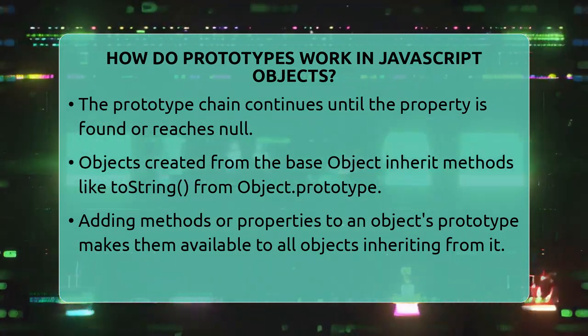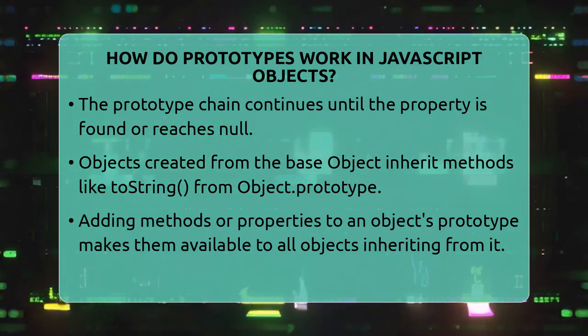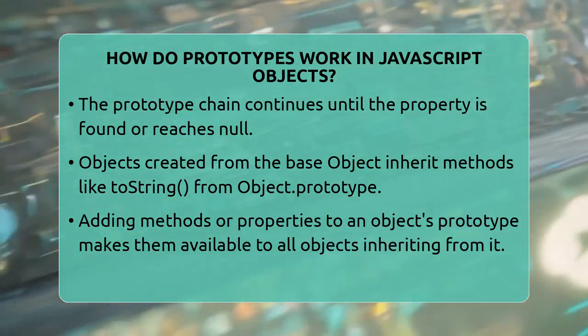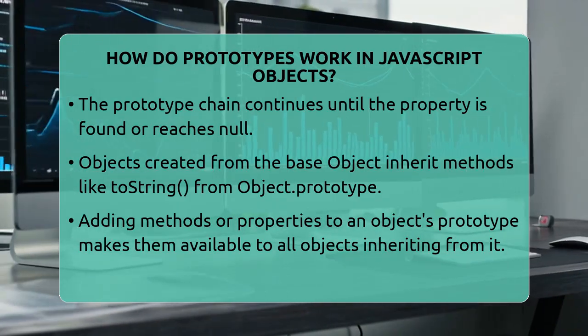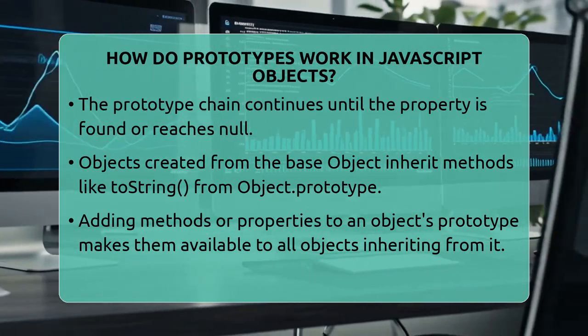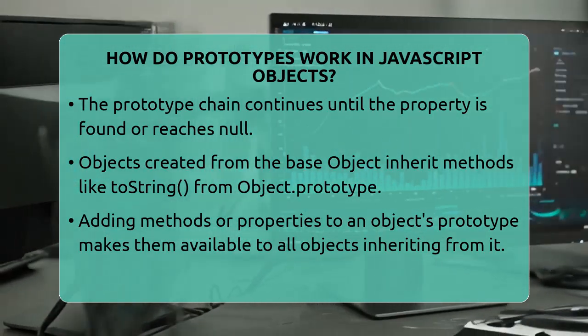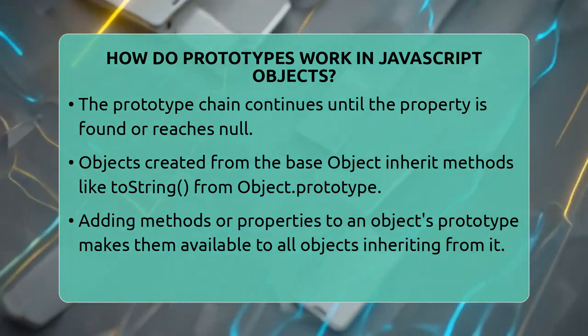For example, all objects created from the base object inherit from Object.prototype, which provides methods like toString and hasOwnProperty. You can add new methods or properties to an object's prototype, and all objects that inherit from that prototype will have access to those additions. This makes your code more efficient because you don't need to add the same method to each object separately.